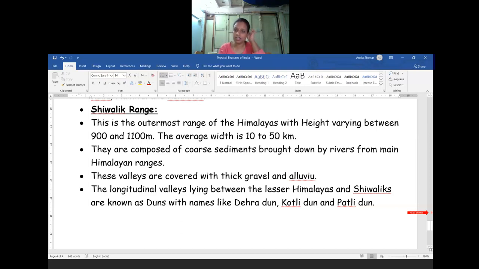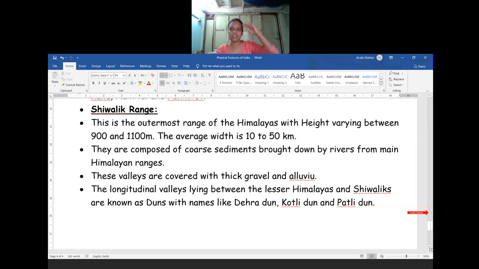The height of each mountain in the Shivalik range is 900 to 1,100 meters. The average width of the Shivalik range is 10 to 50 kilometers. They are composed of sediment brought down by the rivers from the main Himalayan ranges.